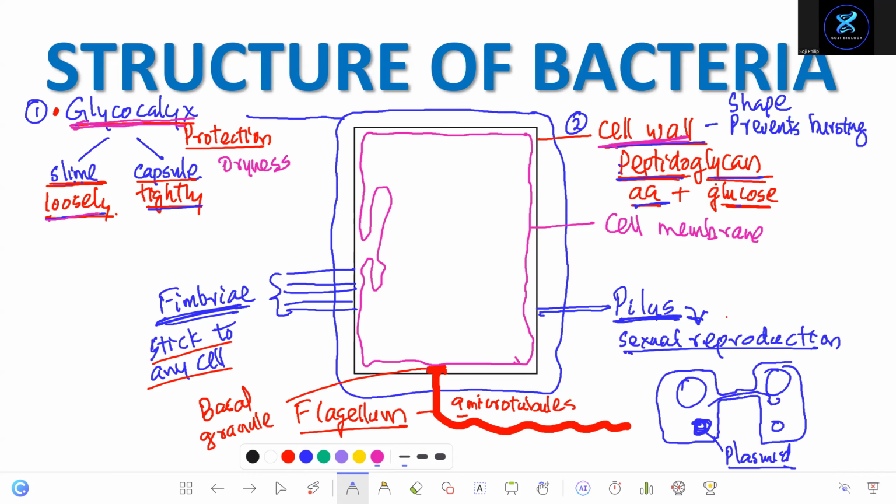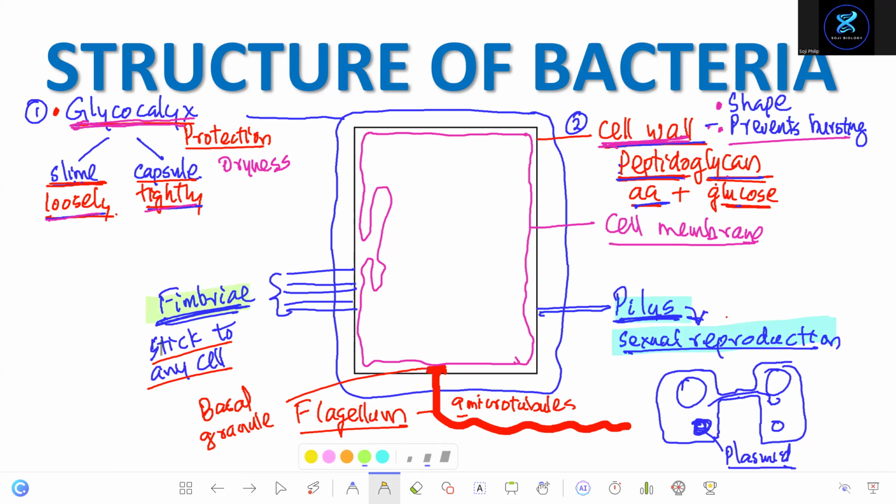It can be loosely attached or tightly attached. Number two is the cell wall, made up of peptidoglycan. It gives shape to the cell and prevents bursting of the cell. And number three is the cell membrane. There are three layers. But on the cell wall, you find some extra things. Pilus. That's one. What is pilus for? Pilus for sexual reproduction. You don't need to learn the process, but learn the function.